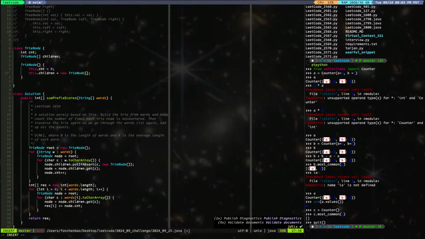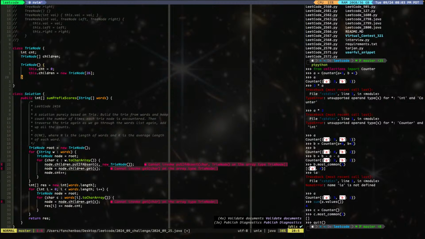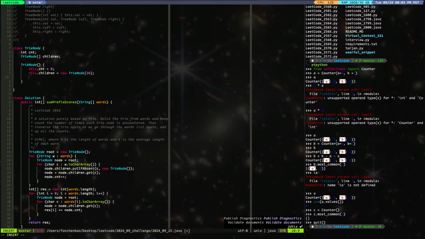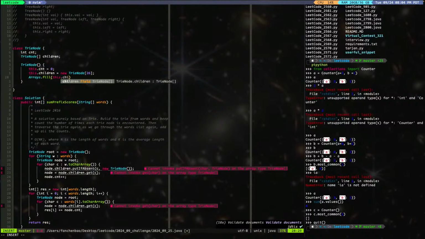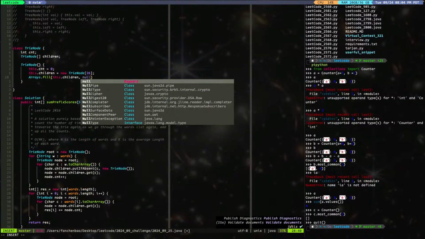Trie node, 26. There we go. And what we do is Arrays.fill this.children with null.